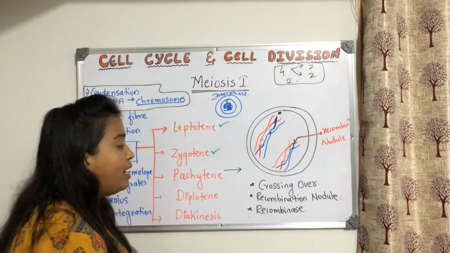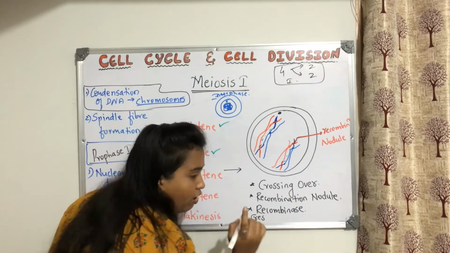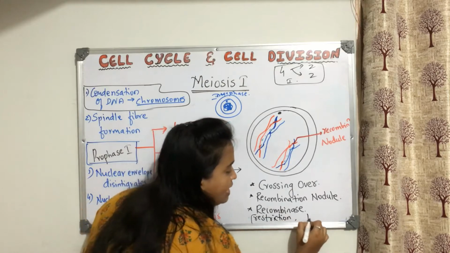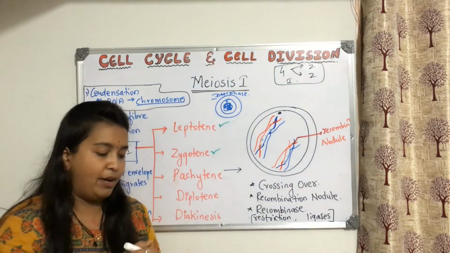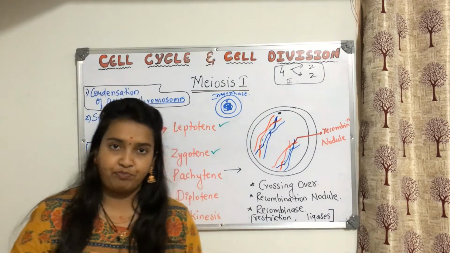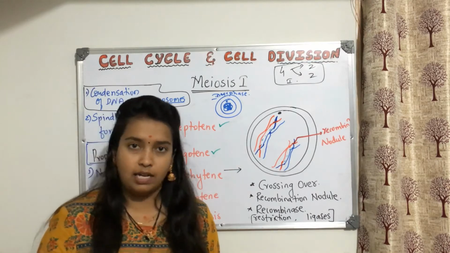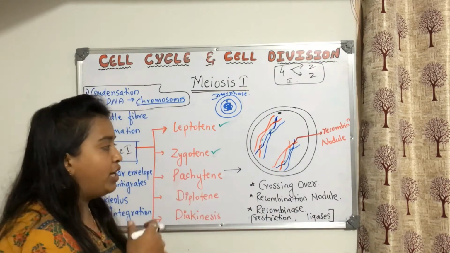And this recombinase enzyme has restriction enzymes, and just for your purpose I am writing it, restriction enzymes, and it also has ligases. Restriction enzymes cleave the segment of DNA, meaning they cut the DNA segment. Ligases attach the DNA segment. Understood?